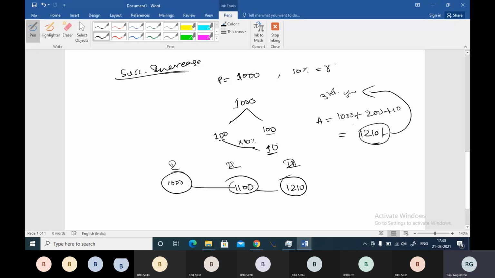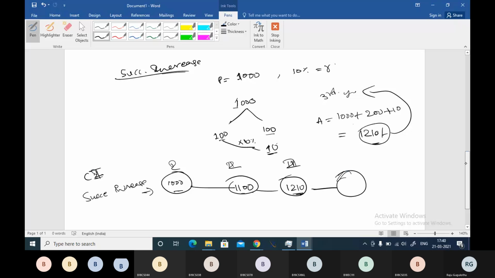So when we are doing compound interest, boss, compound interest is successive increase. Principal is successively increasing: 1,000 it was, it has become 1,100, now it has become 1,210. So some increment will be there on that one, boss.